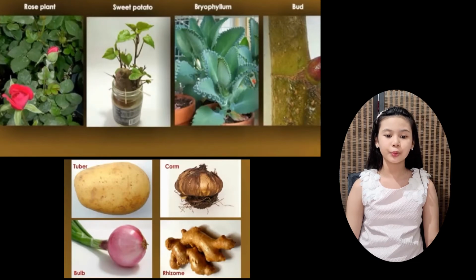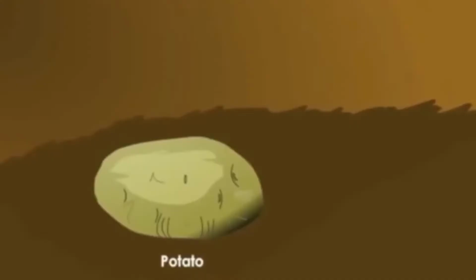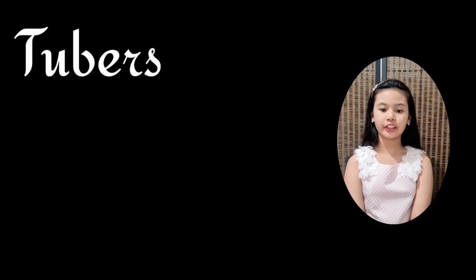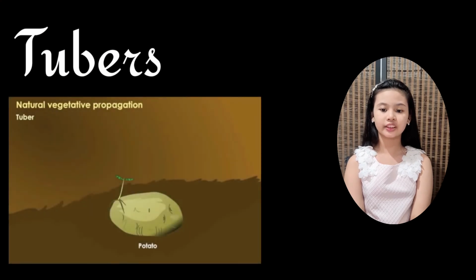Natural vegetative propagation happens when plants grow and develop naturally without human intervention. Vegetative plant structures, such as the stem, include tubers, bulb, rhizome, and corm. Tubers can also stretch from roots. Plantlets emerge from plant leaves. Potato is the best example of a tuber. The eyes or buds present on the tuber develop into a new plant.